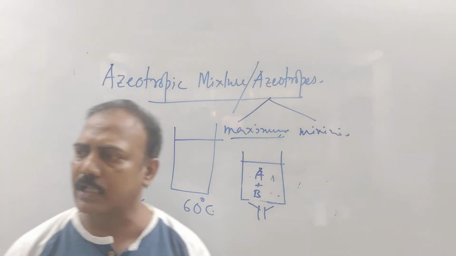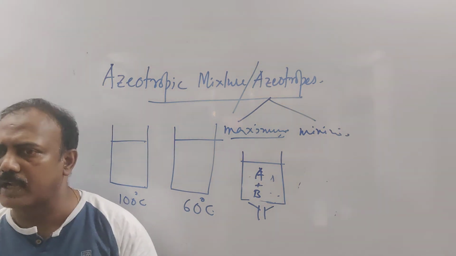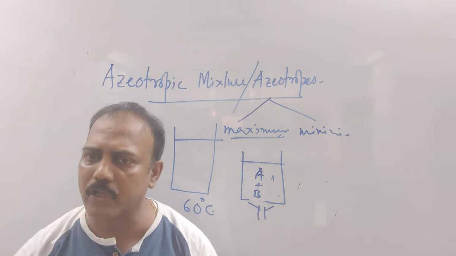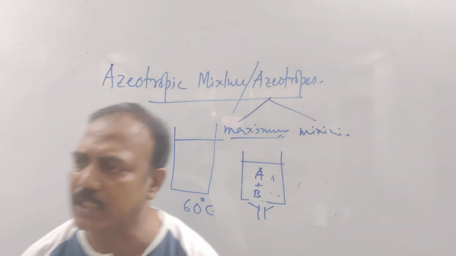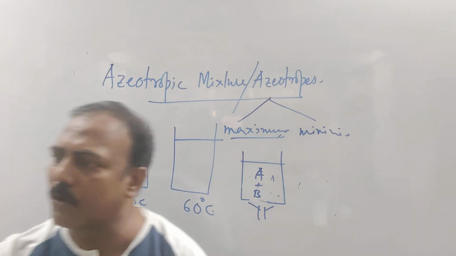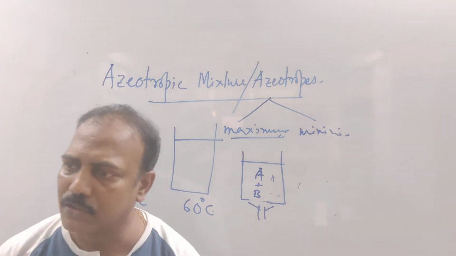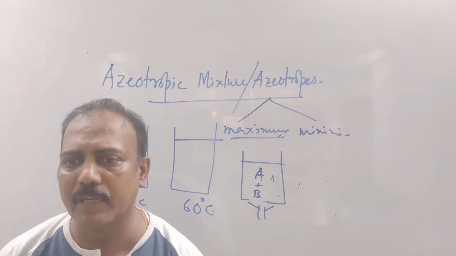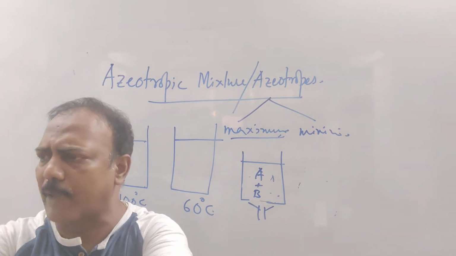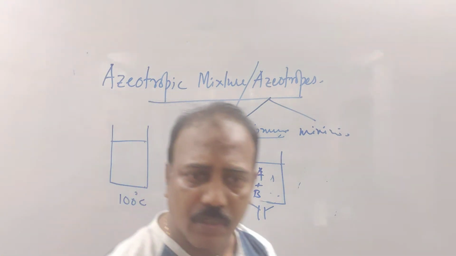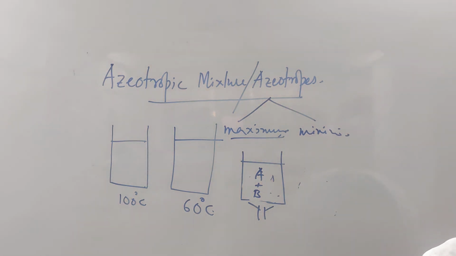Now, at what temperature does the water boil? 373. At what temperature does the alcohol boil? 351.3. And at what temperature is this mixture boiling? 351.1, which is less than the boiling point of both of them. Clear? So that will be the minimum boiling azeotrope. Once again, I am saying there is absolutely no need of remembering these boiling point values. You can remember the example. Definition you already know, you can write it down.